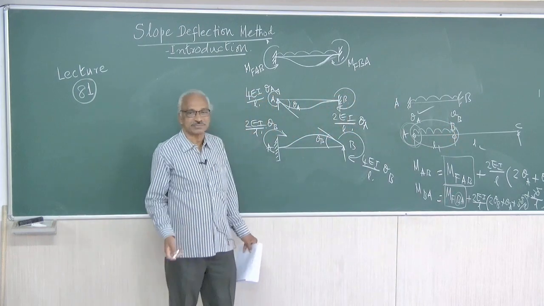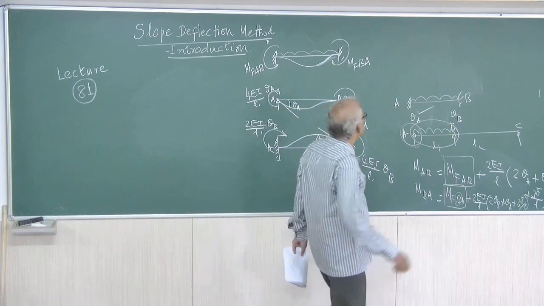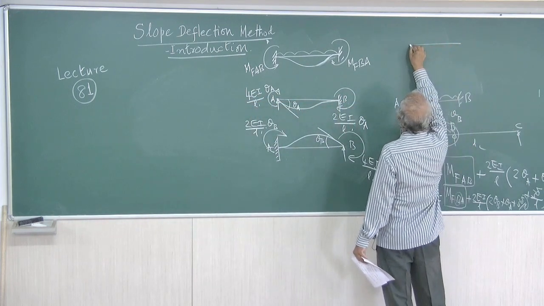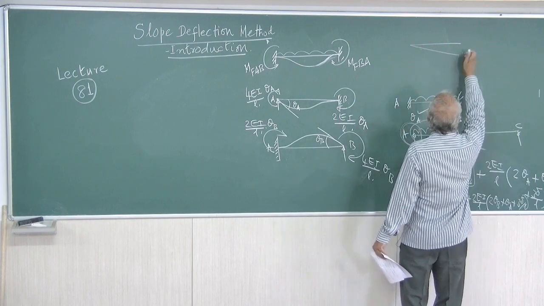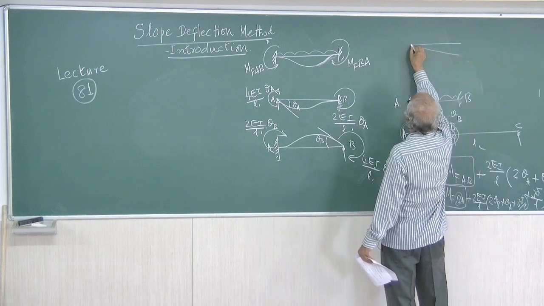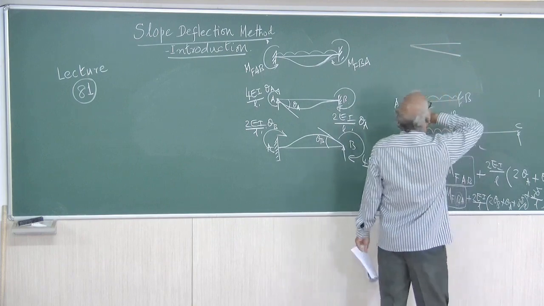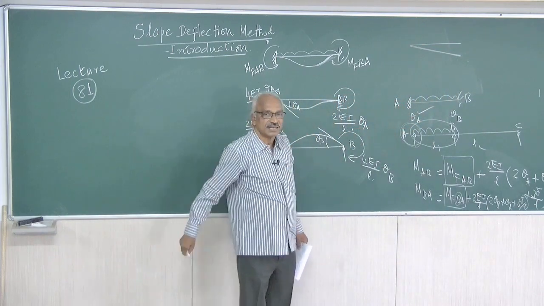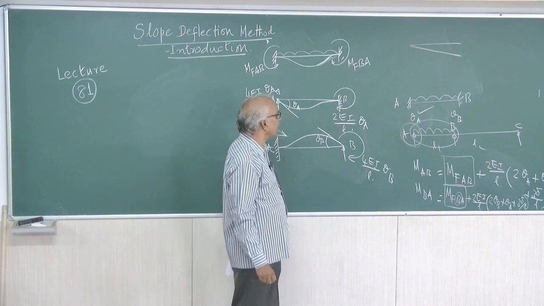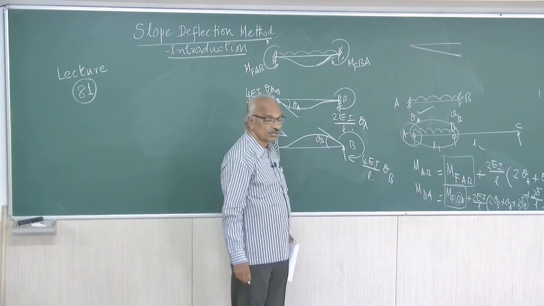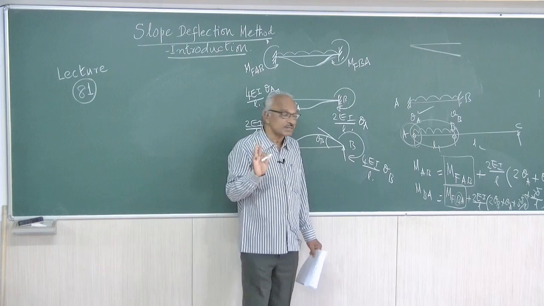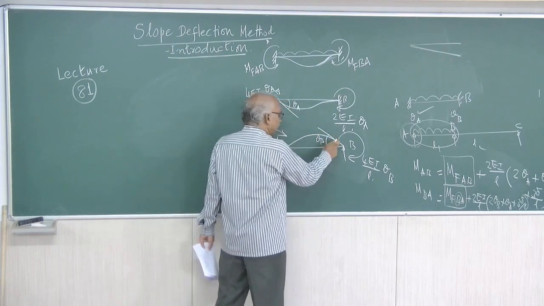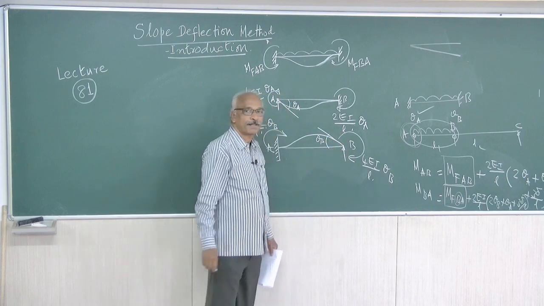The next possible thing is, if this is the beam, there may be a settlement. So, when you allow settlement, you should not allow rotation, right? Allow the settlement. You are going to allow only one displacement. So, theta A means you are allowing theta A only. Theta B means you are allowing theta B only, right?